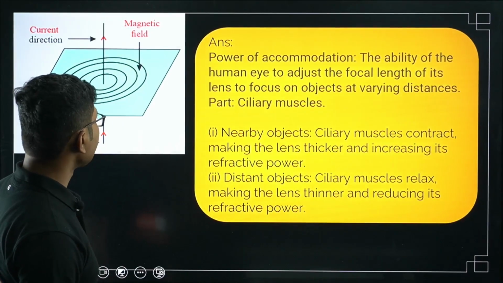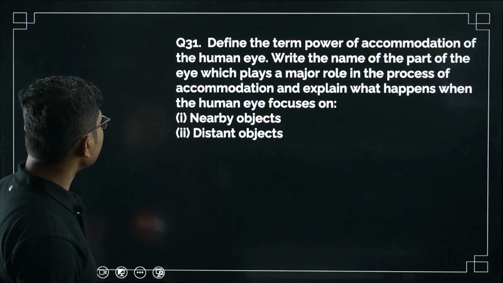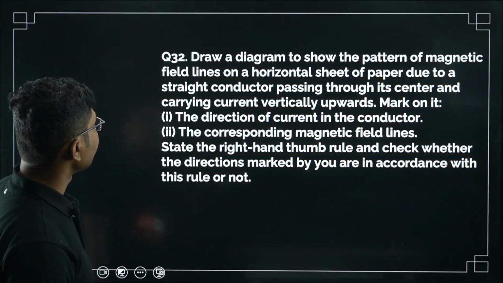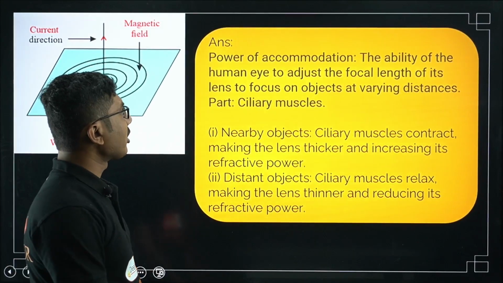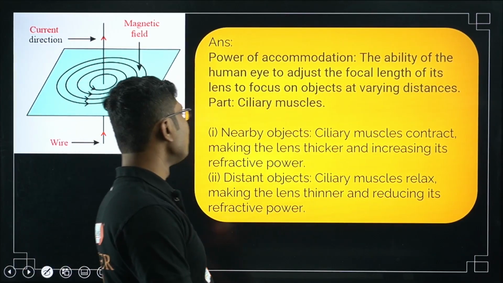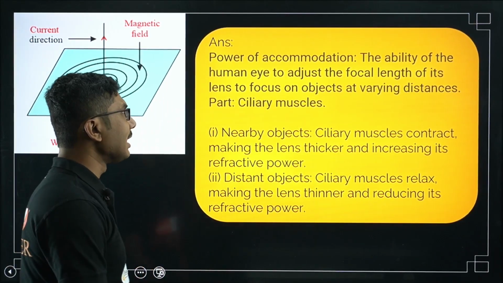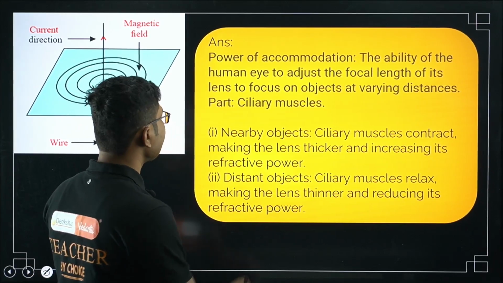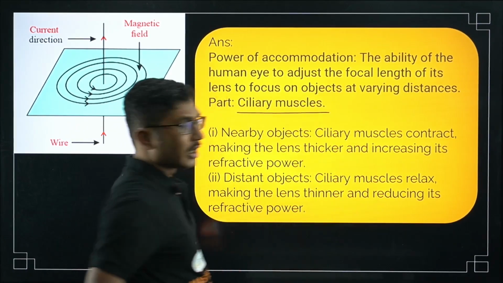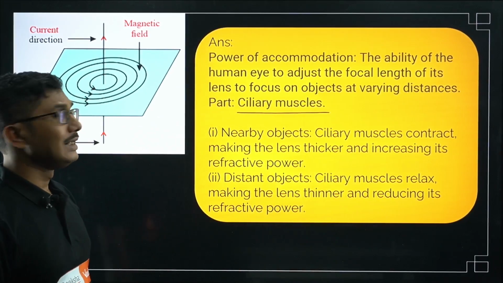Power of accommodation, I think this diagram is somewhat incorrect. This diagram may be for the next question, so ignore this diagram for now. Power of accommodation is the ability of the human eye to adjust the focal length of its lens to focus on an object at varying distances, and the part which is responsible for controlling that is the ciliary muscles.